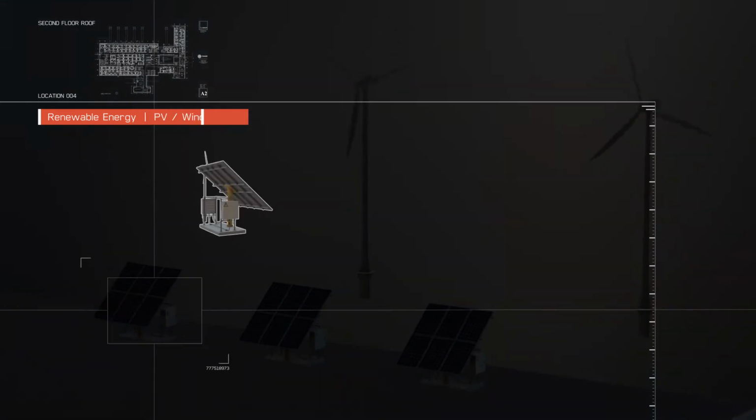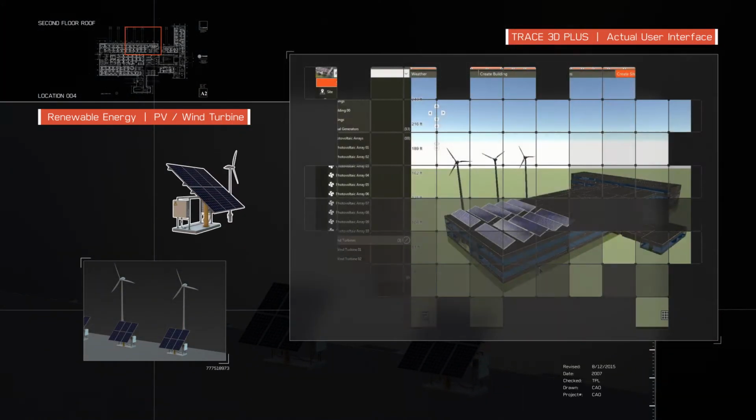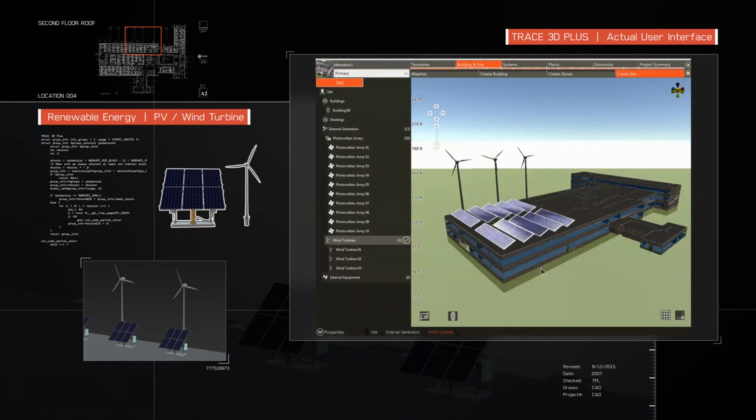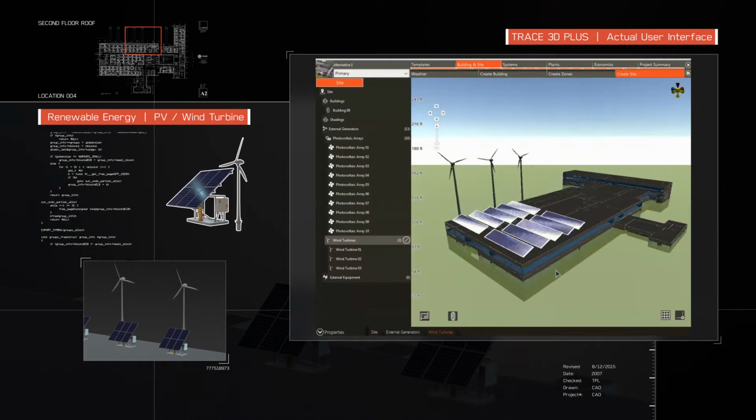The new and enhanced modeling capabilities in Trace 3D Plus include renewable energy features, schematically configurable systems, and more flexible control options.